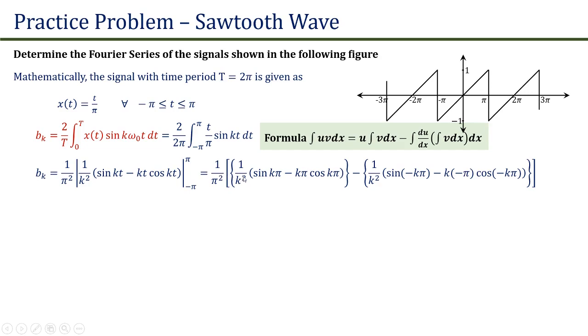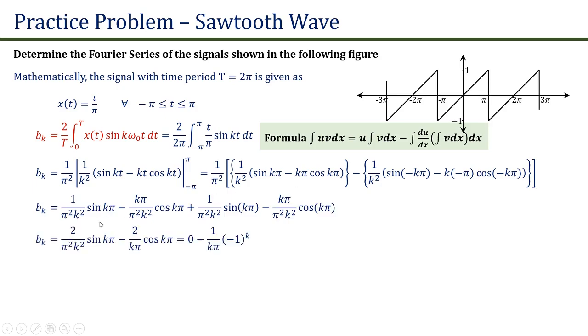Now if we put the limits as minus pi and plus pi and solve it further, we will get bk is equal to 2 upon pi square k square sin of k pi minus 2 upon k pi into cos of k pi. Here sin of k pi is going to be 0 because k is an integer number.